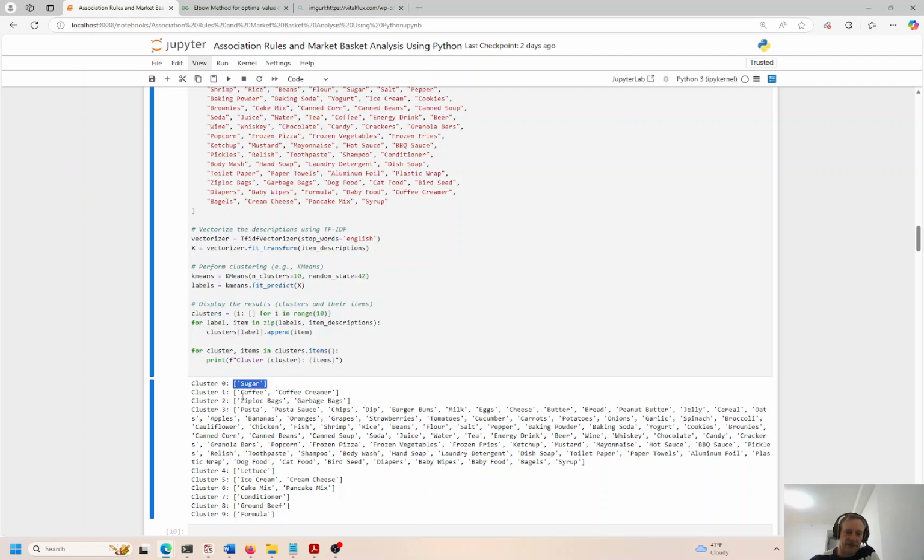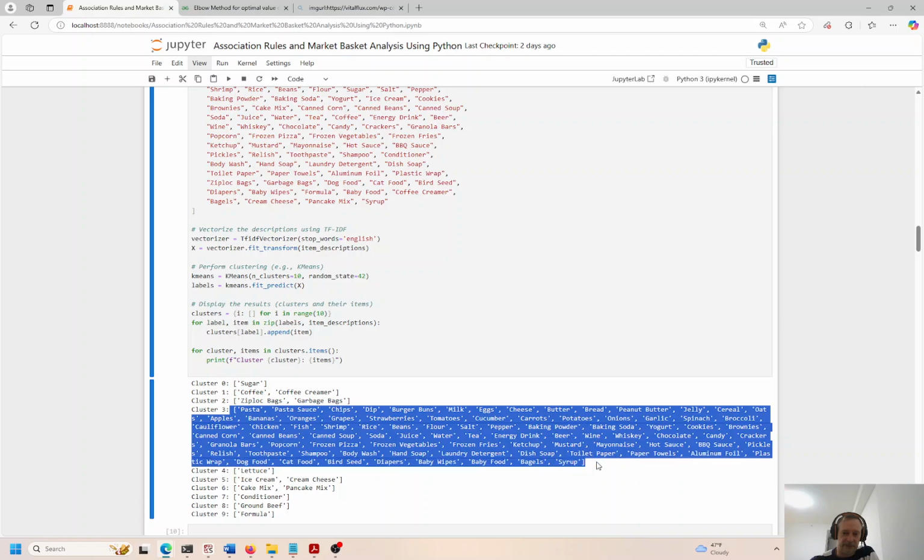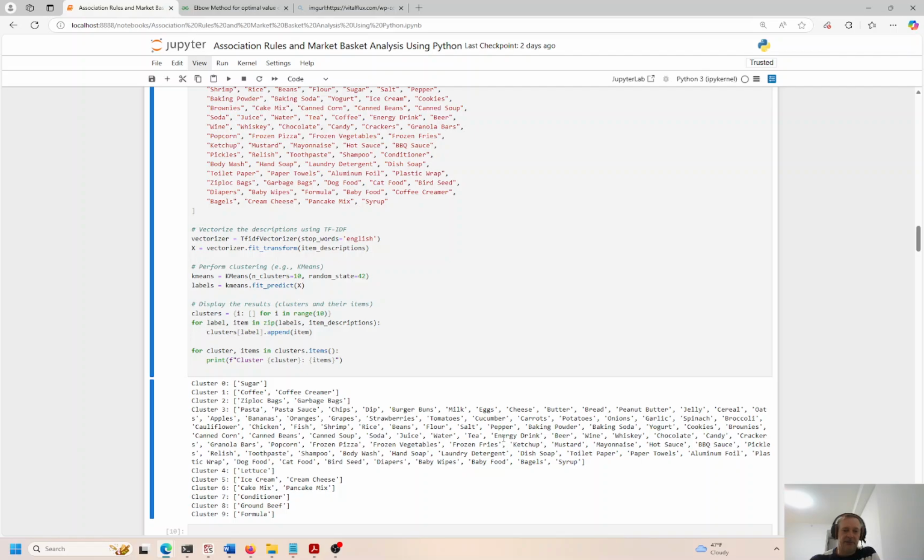So we have sugar, cluster 0, coffee and coffee creamer. Those seem to go together. Coffee bags and garbage bags, I would say that goes together. Here's cluster 3: pasta sauce, tomatoes, cucumbers. This is a big one. Cluster 3 has most of it: baby food, bagels, and syrup, and cat food and popcorn. So it looks like everything gets dumped into cluster 3. That's kind of just like a garbage bag of terms here.